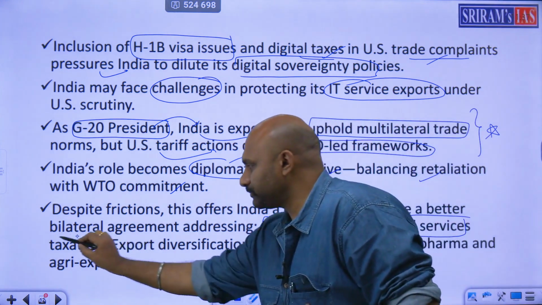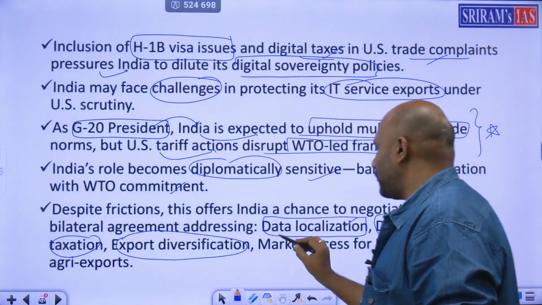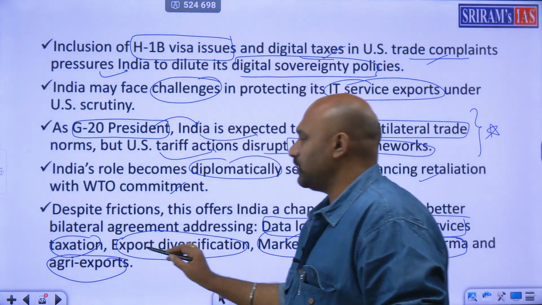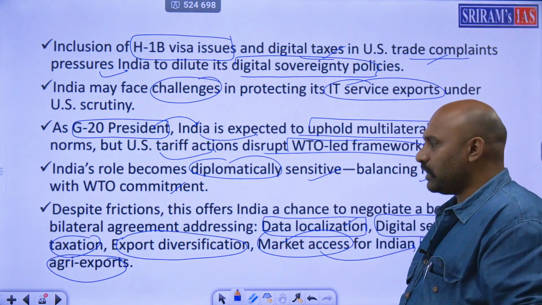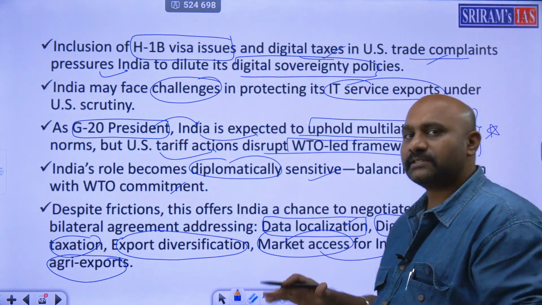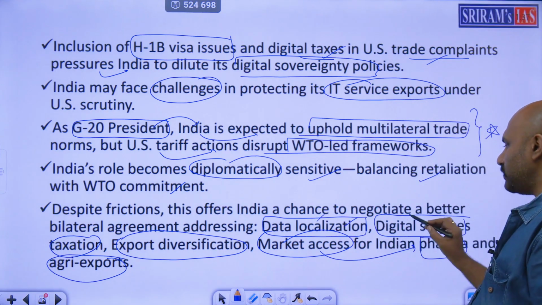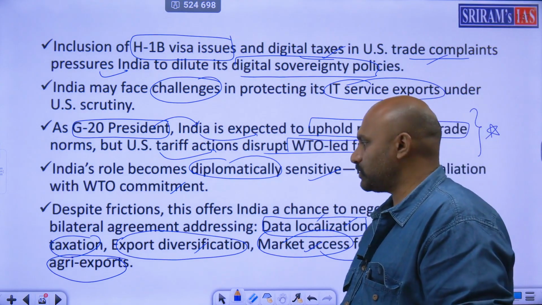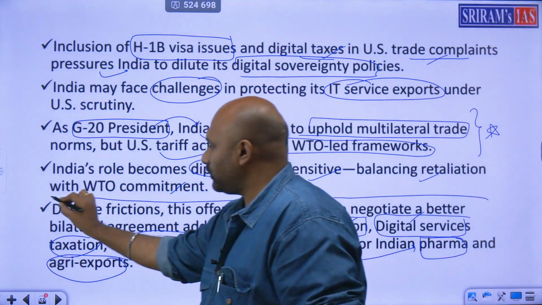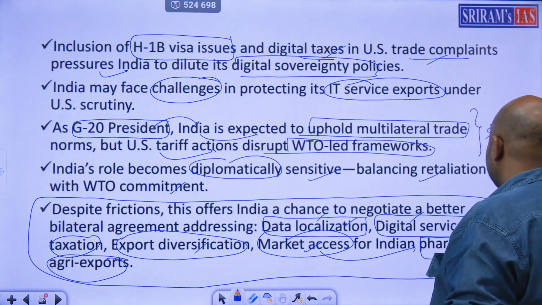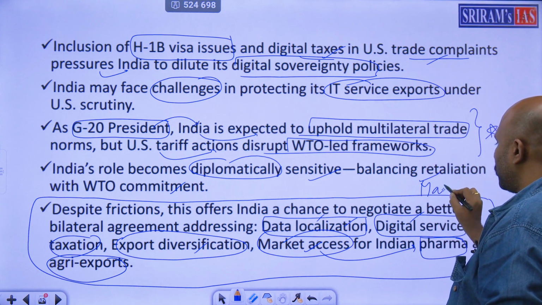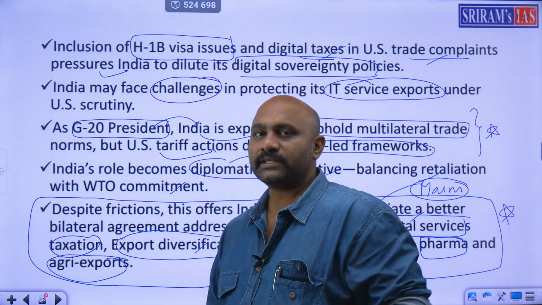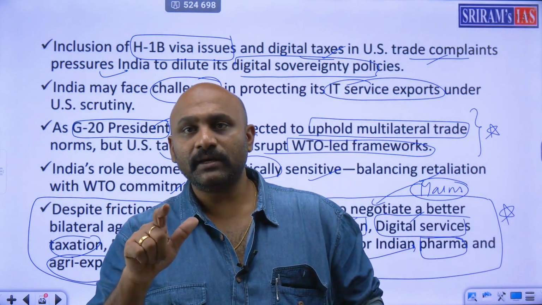service taxation, export diversification, and market access for Indian pharma as well as agri exports. So beyond IT services, there are other areas where we can discuss a peaceful deal: data localization, digital service taxation, export diversification, market access for pharma as well as agri exports. So this becomes a major point that you can mention in spite of this tariff problem. It is very important for mains. So keep this in mind. Your answer should consist of all these things. That's how you have to give a good answer diplomatically.